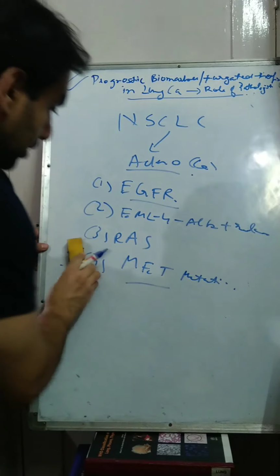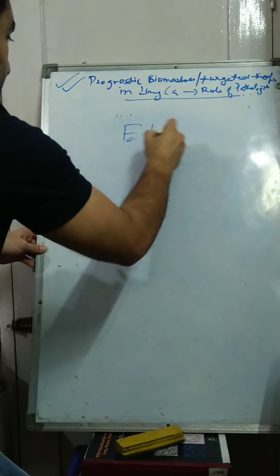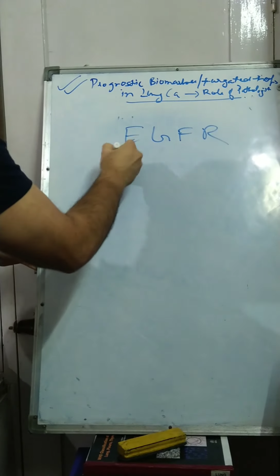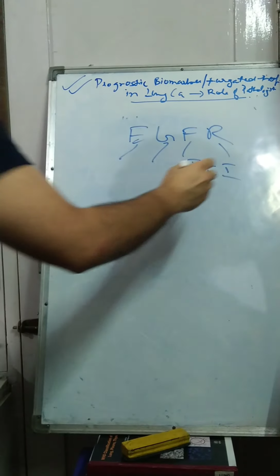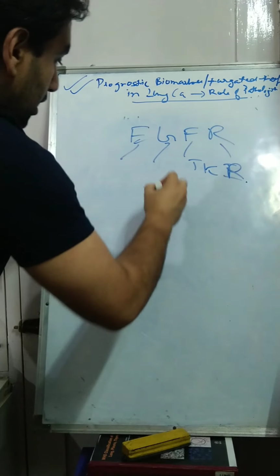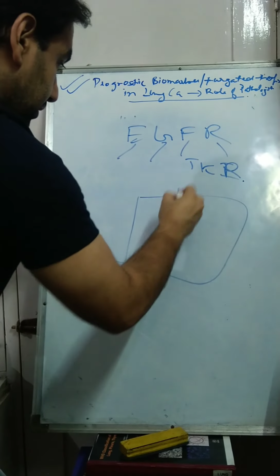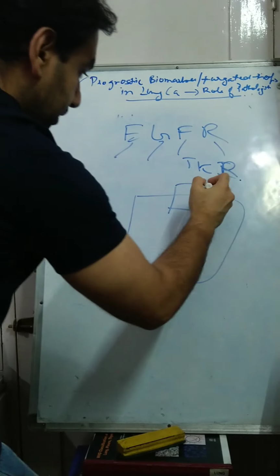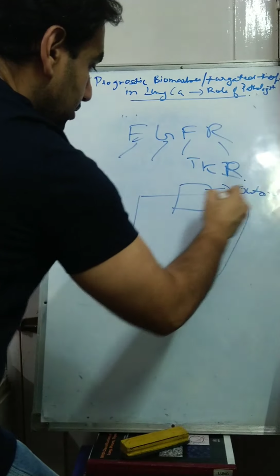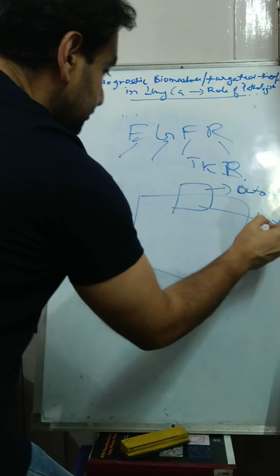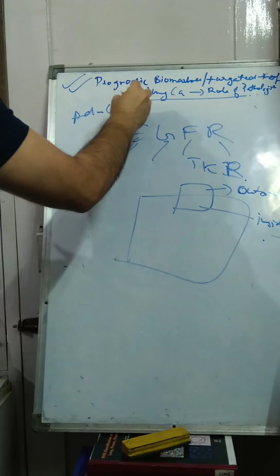So starting with our main mutation, EGFR. EGFR is epidermal growth factor receptor. It's a tyrosine kinase receptor, TKR. EGFR is present on the cell membrane. It has two domains. One is outside, and one is inside the cytosol. EGFR is commonly mutated in adenocarcinoma of the lung.